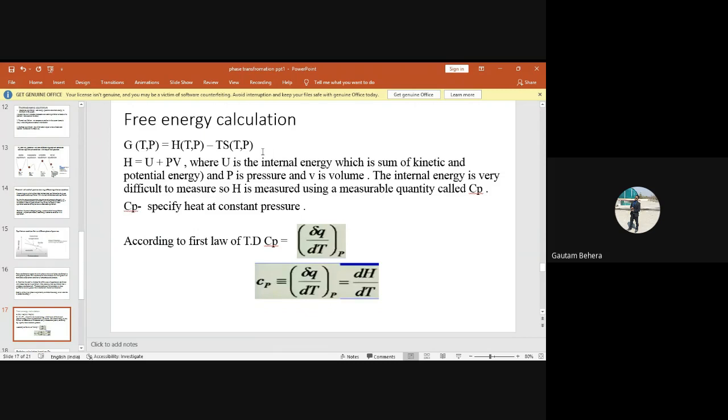Can you remember whether G, H, and S are state functions or path functions? Or state variables or path variables?